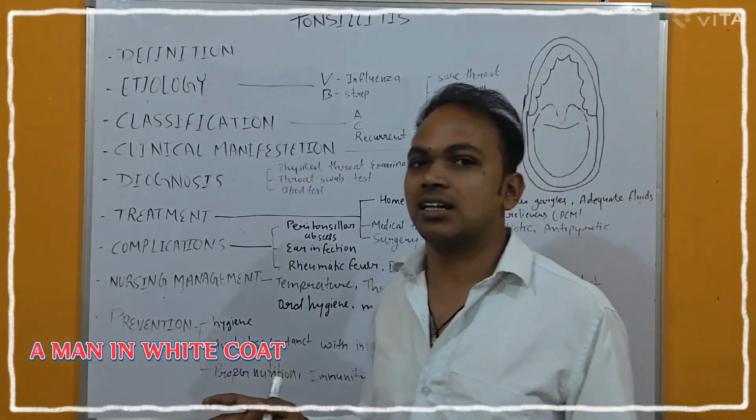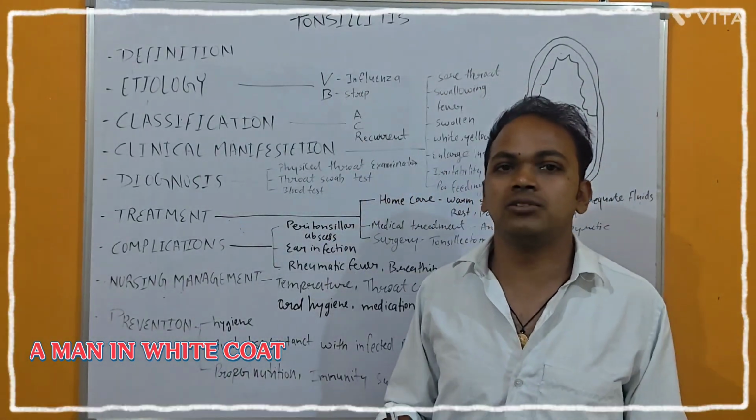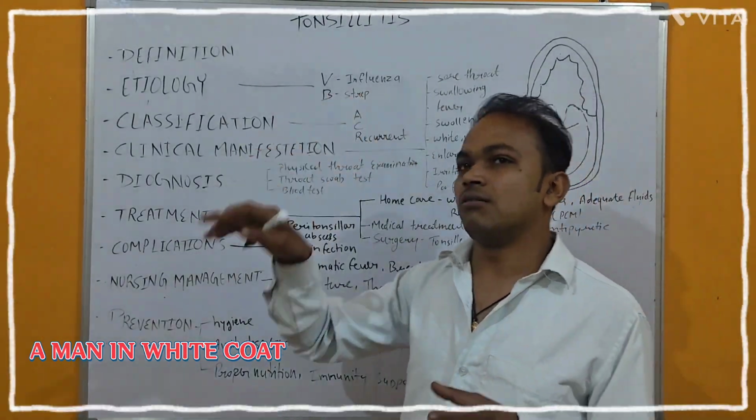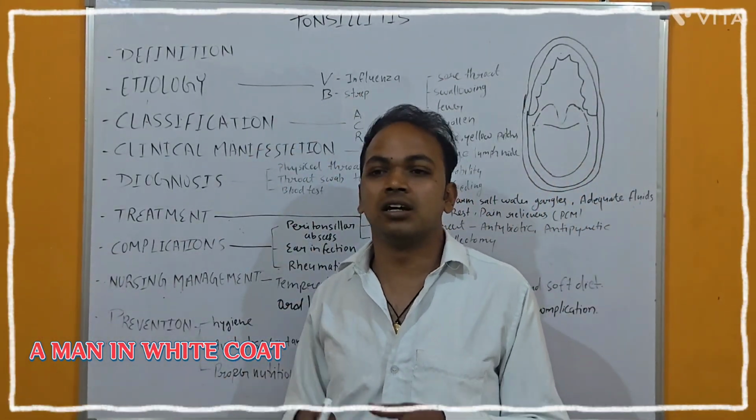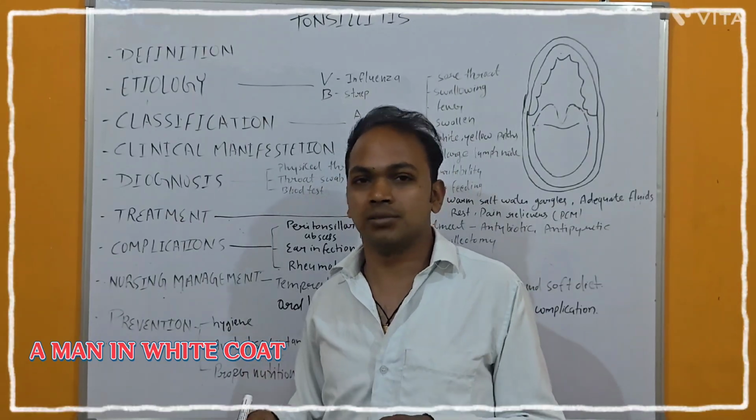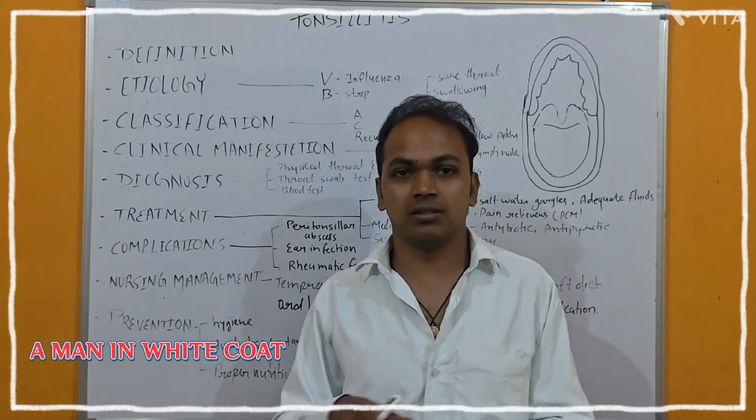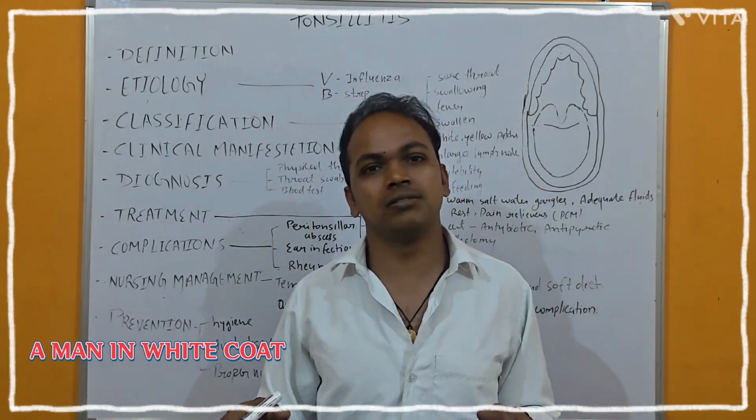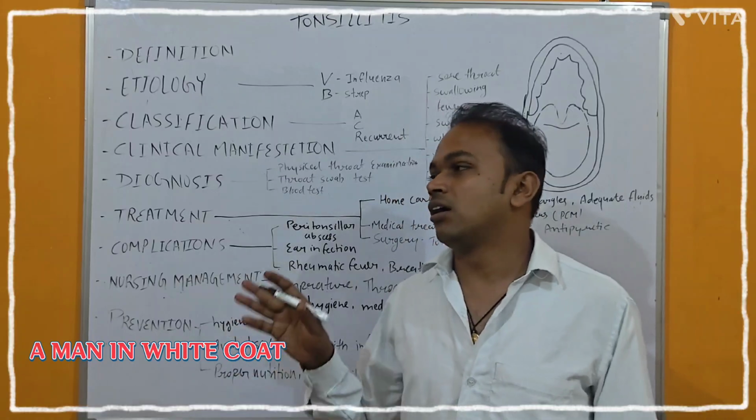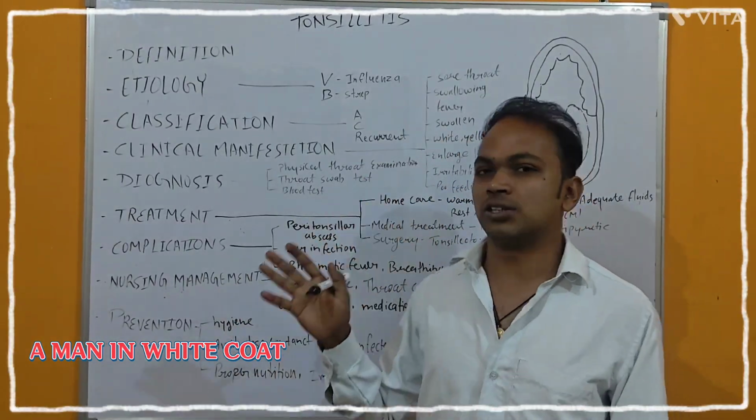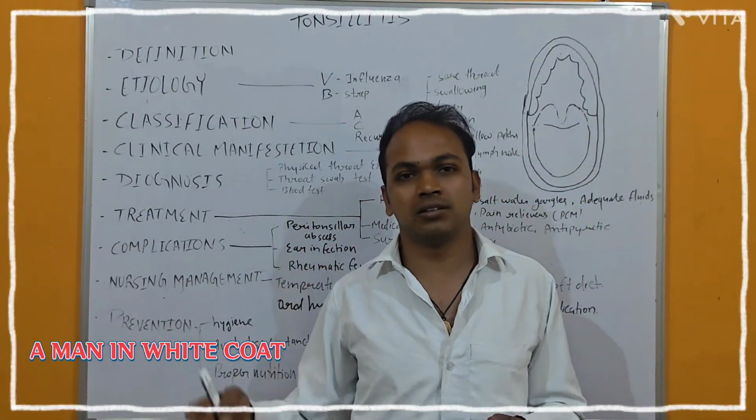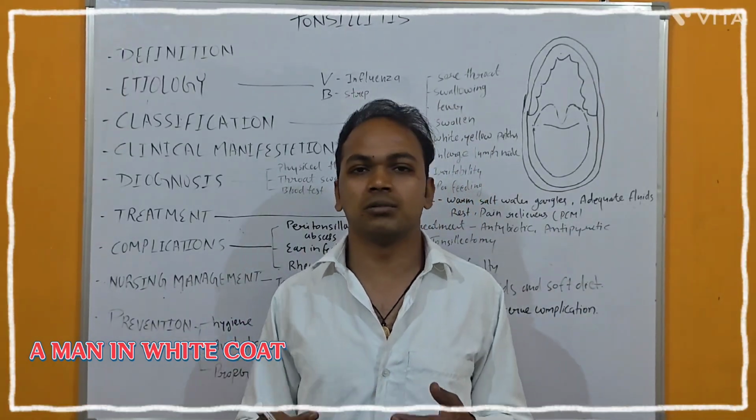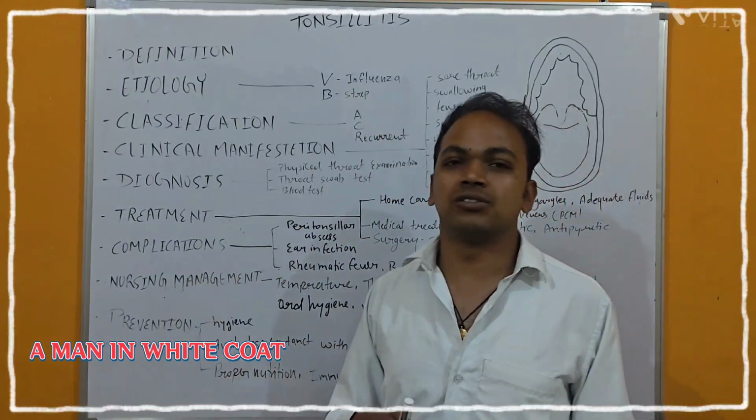Then the classification. Classification means types. So there are types of tonsillitis. First one is acute. Acute means if the tonsillitis is there and it resolves automatically or with the help of medicine, or we can solve it within a week, it is called acute tonsillitis. Then chronic tonsillitis means it will last for a long time, for a month or more than a month. It is called chronic tonsillitis.